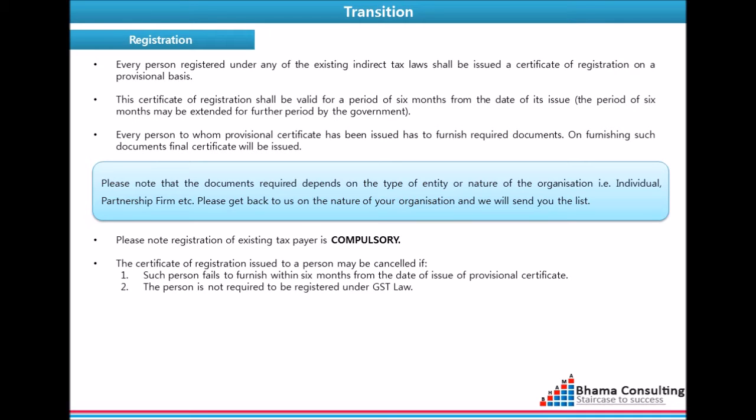Final certificate will be issued once additional documents are furnished. The documents required would depend on the constitution of the taxpayer. Please note, migration of the existing taxpayers is compulsory. The certificate of registration issued on a provisional basis would be cancelled if the person does not submit additional documents within 6 months or the person is not required to be registered under the GST.